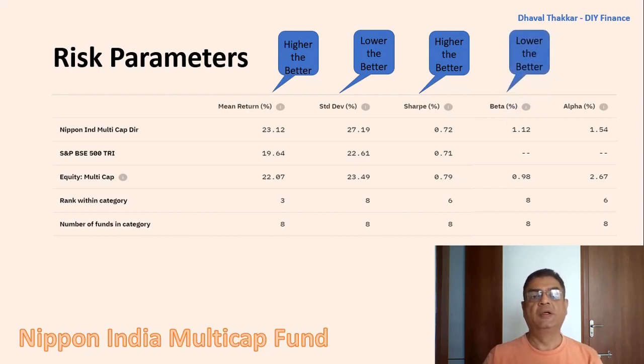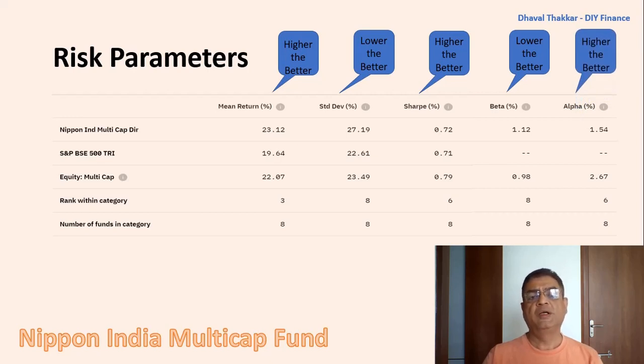Fifth one, alpha, that is a tool that measures how much better the fund has performed compared to the category. Here, it is 1.54, which is again lower than the category average. Here, higher the value is better.